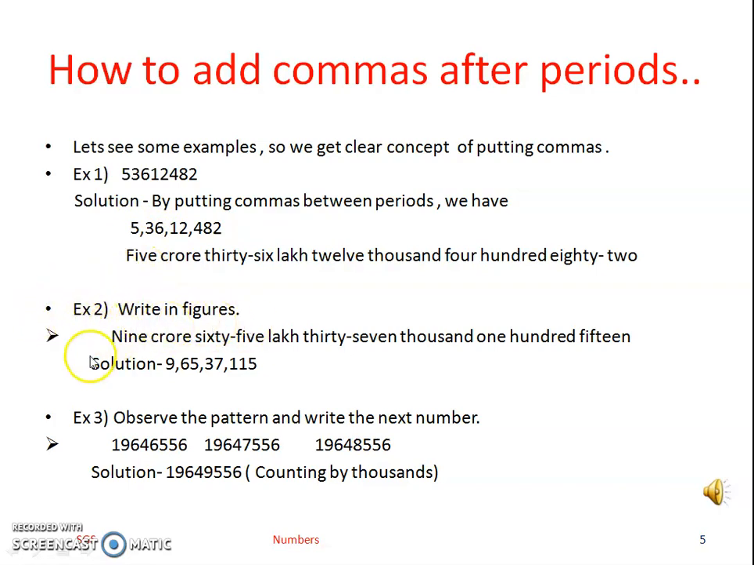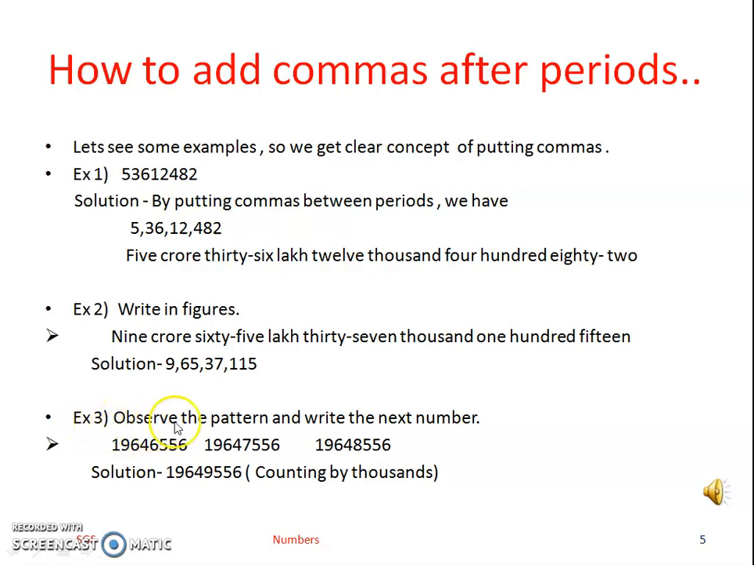Write in figures. We are given the number in words: 9 crore 65 lakh 37,115. We have to write it in numeric form. We will put commas also because we have to practice it. So first of all we will write 9 crore 65 lakh 37,115. And then we will put commas after 3 digits, then after 2 digits and then after 2 digits likewise. Okay. Now example 3.